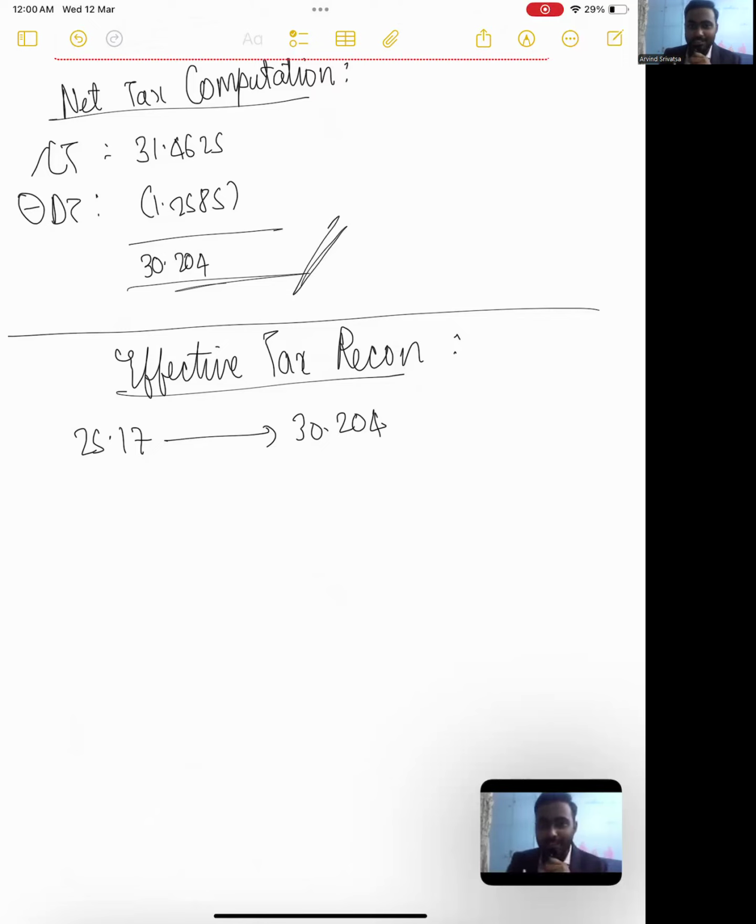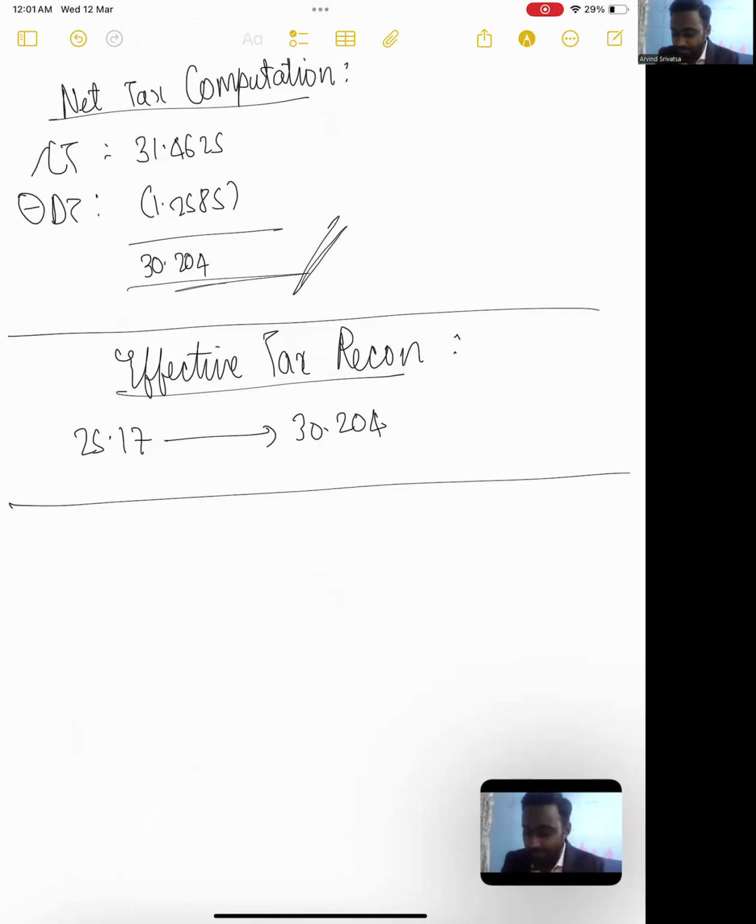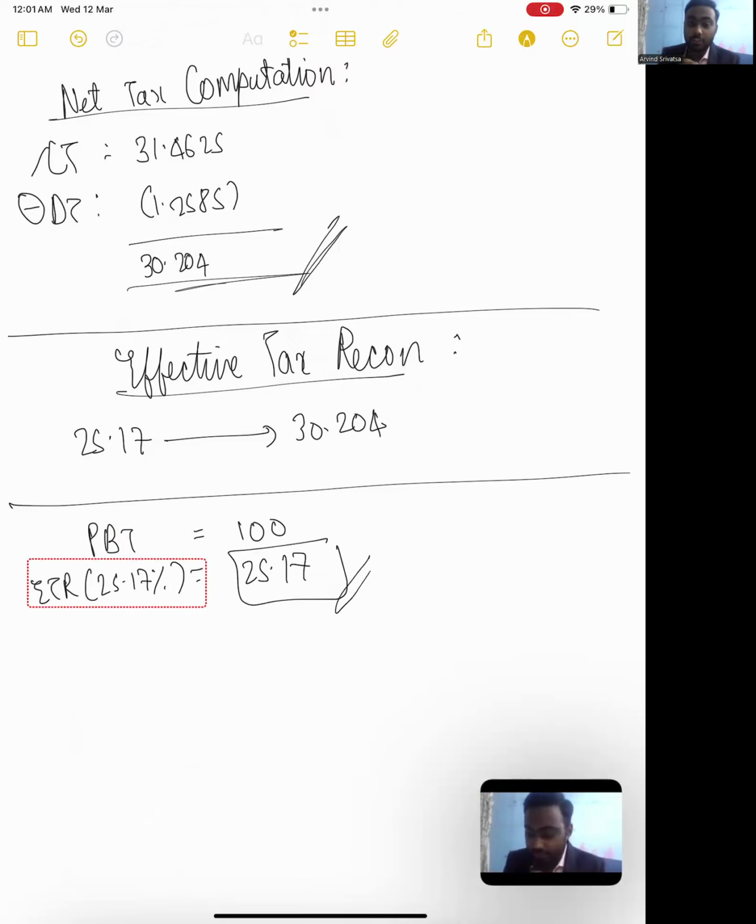We are the financial experts. We will explain it to you, and that's what we are going to do here. So I'll start with my profit before tax: 100. What will a layman do? He'll say that my effective tax rate, which is applicable to the entity, is 25.17%, and he will arrive at the tax charge that should be appearing in the financials as rupees 25.17.